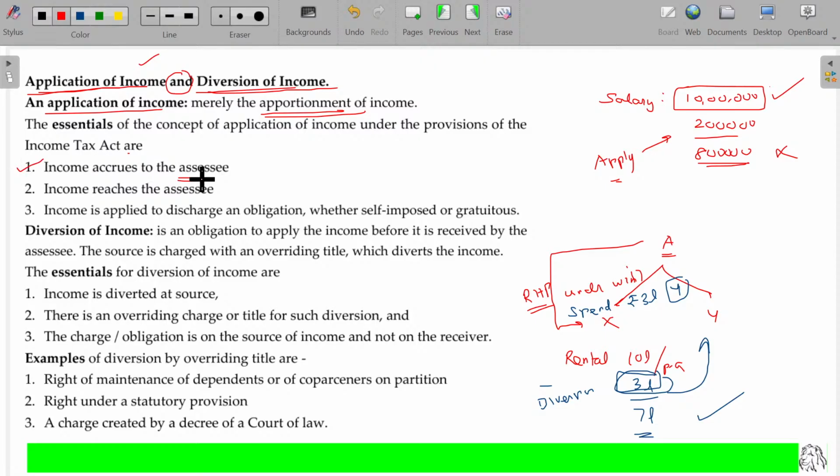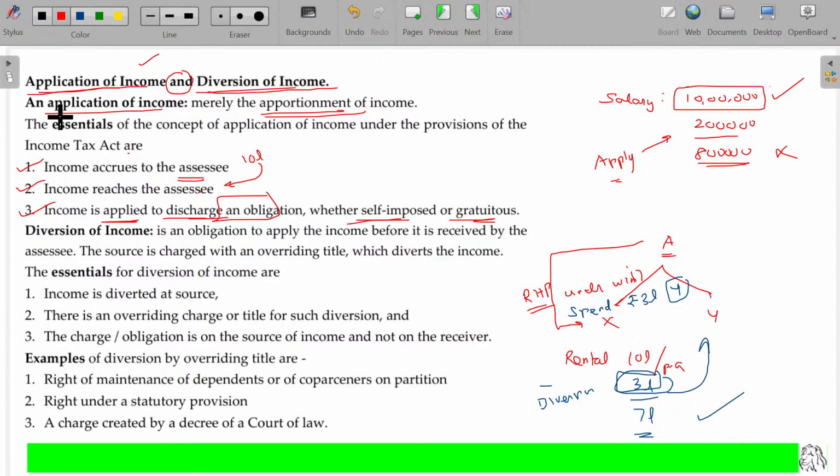Now, what is the income for you? 10 lakhs, because you have control over this entire 10 lakhs. Income reaches the assessee, and it is for him only. Income is applied to discharge an obligation, whether self-imposed or out of gratitude. Because of kindness you are spending this money for donation or some purpose, or you can do it yourself at your control.